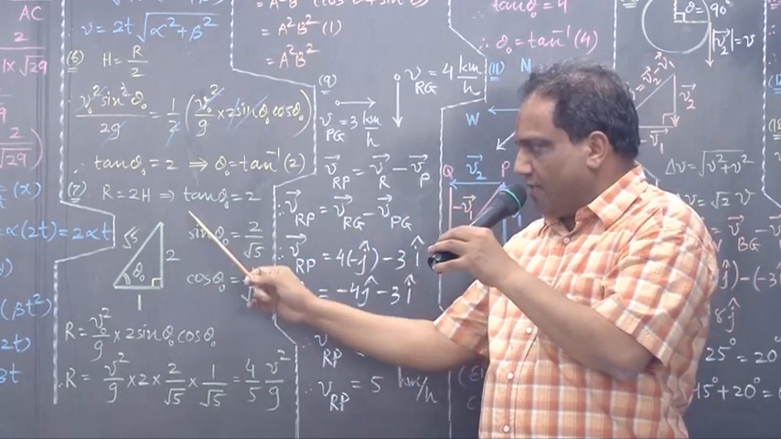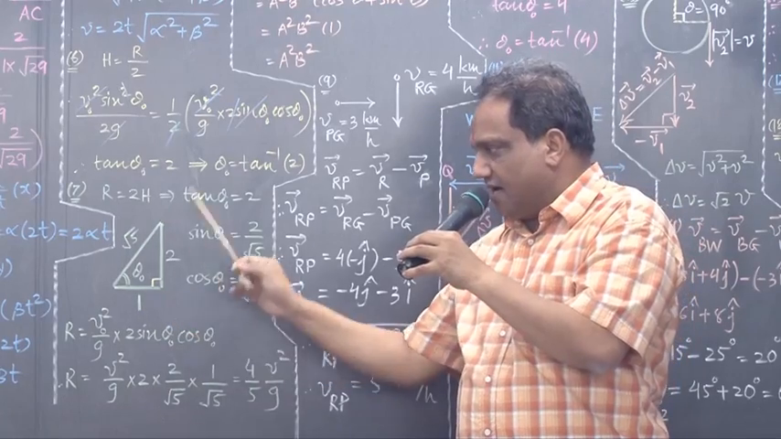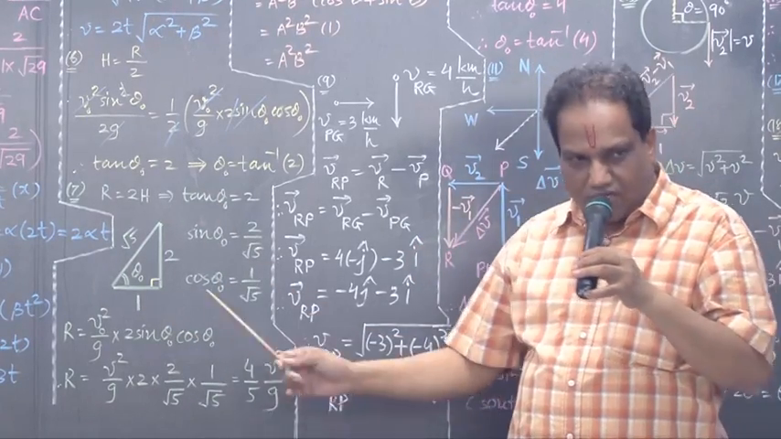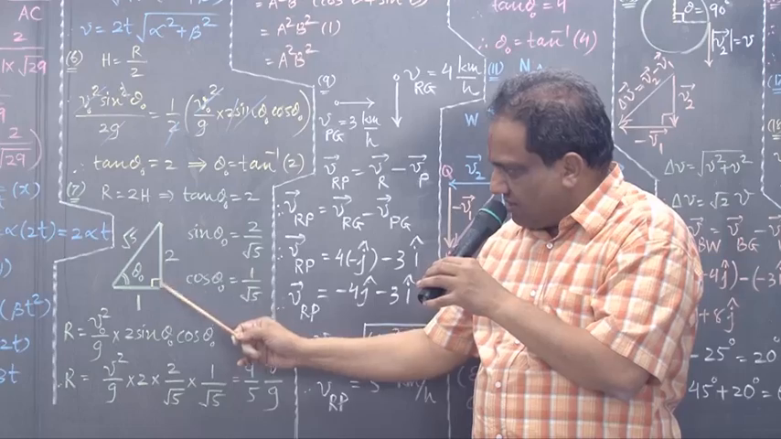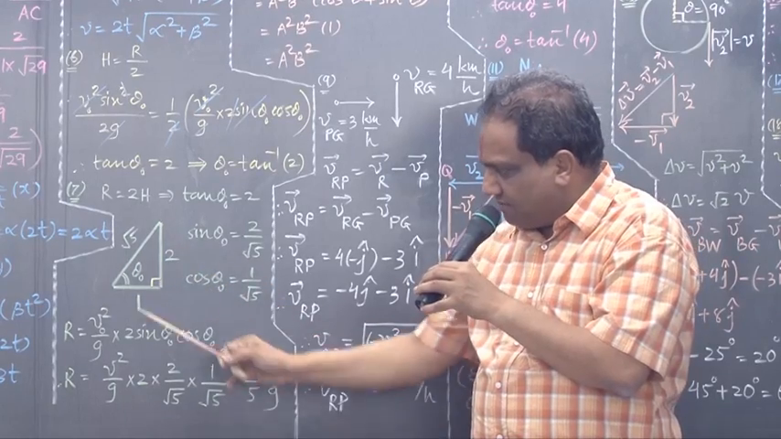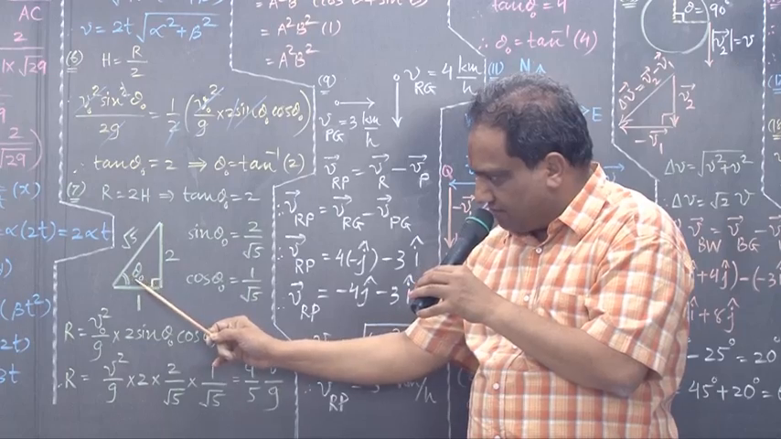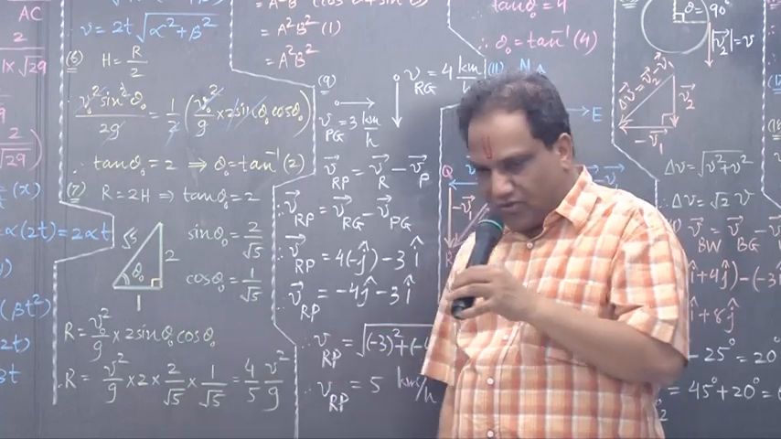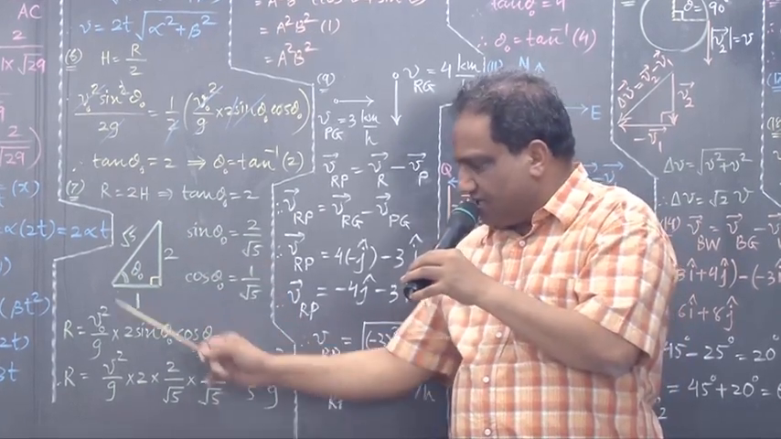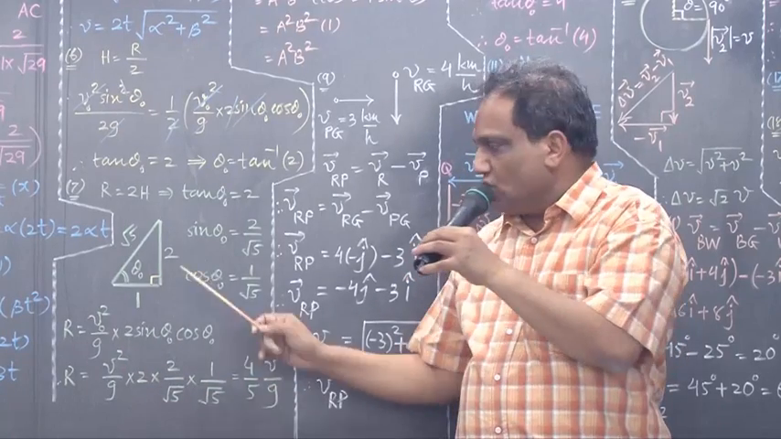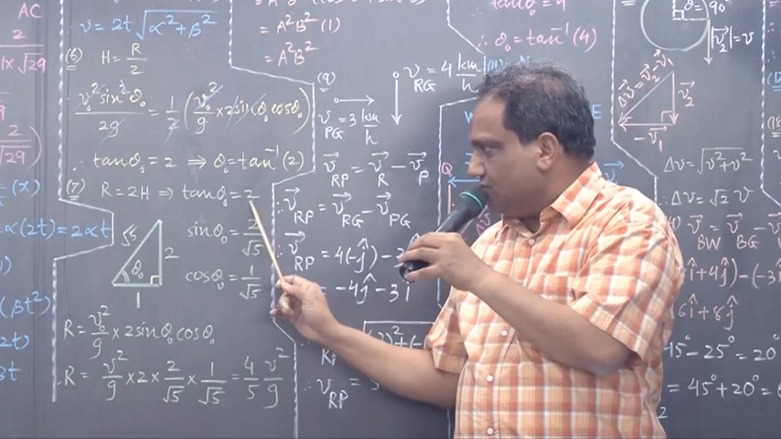For that you should prepare such a right angle triangle. Look here. Suppose this side I am taking as 2 units, this side I am taking as 1 unit, and suppose this is the angle of projection. Find out tan theta 0 here. Opposite upon adjacent. So 2 upon 1, that is 2.